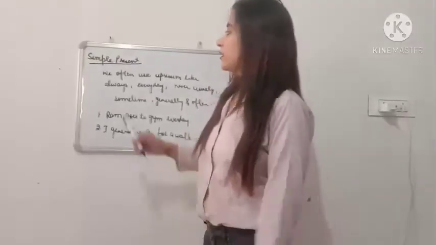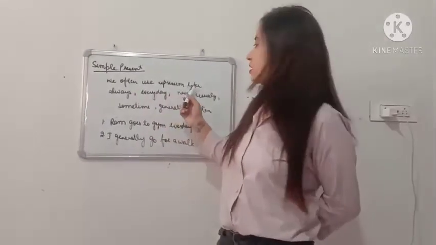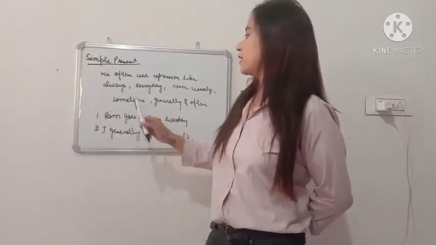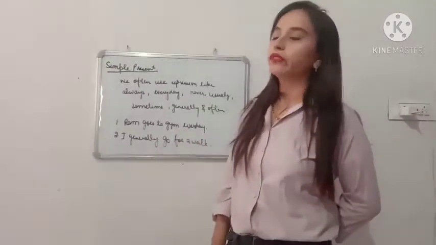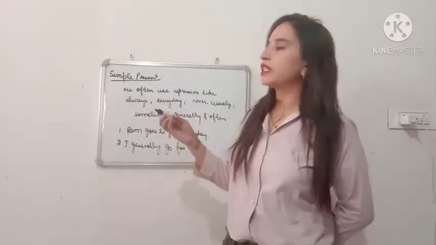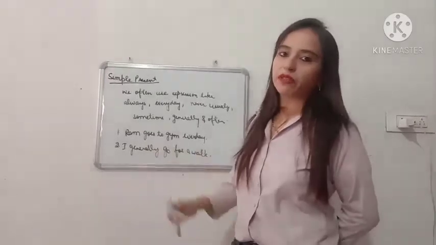Understood? So students, in simple present tense, we often use the expressions like always, every day, never, usually, sometime, generally and often. So we use these expressions in the sentence which is having the simple present tense. For example, Ram goes to gym every day.